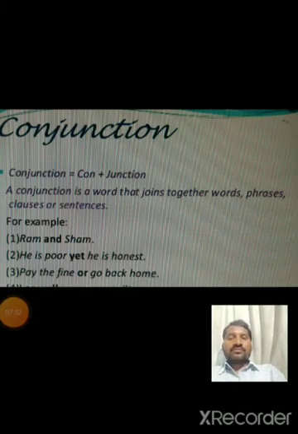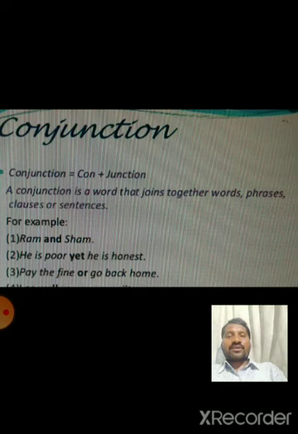Next, look into conjunction. A conjunction is a word that joins together words, phrases, clauses, or sentences. Look at the examples. Ram and Sham. In this phrase, and is the conjunction. And joins the nouns Ram and Sham.